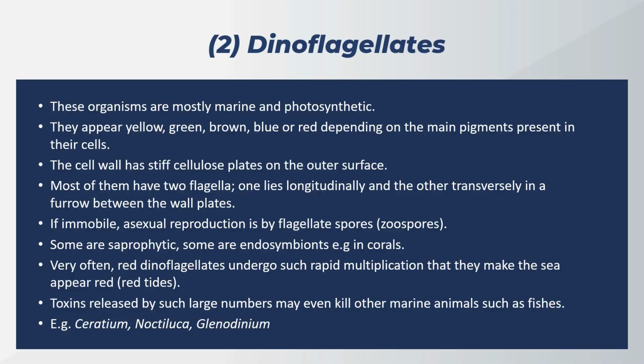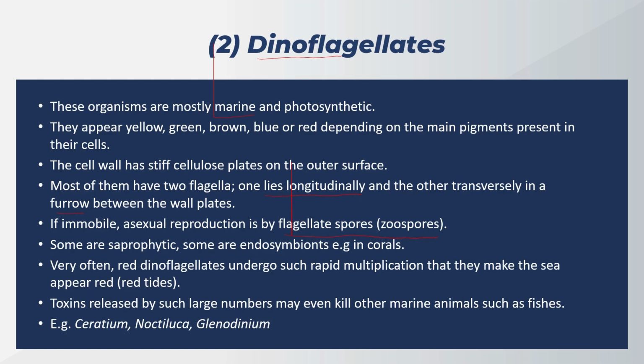Dinoflagellates are characterized by the presence of two flagella. When present, one lies longitudinally and the other is transversely placed in a furrow between the wall plates, which are made up of cellulose. If immobile, the dinoflagellate will reproduce through flagellated spores known as zoospores. So presence of flagella in any life stage is a must for dinoflagellates. These organisms are mostly marine and photosynthetic.